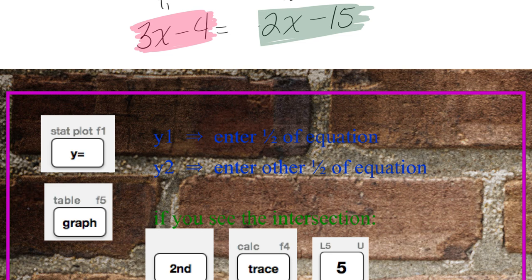Now, we're going to go ahead and erase, and I'm going to show you how to do this. Okay, window. Zoom, 6.